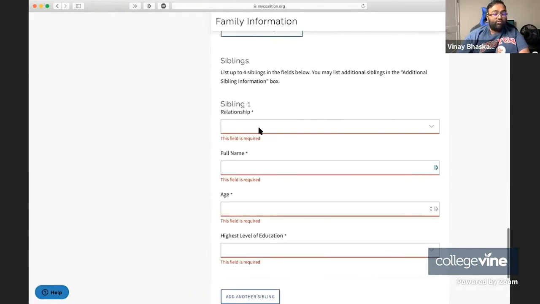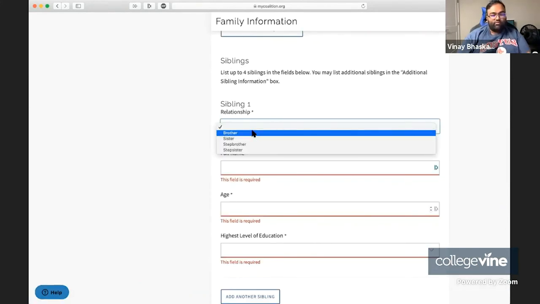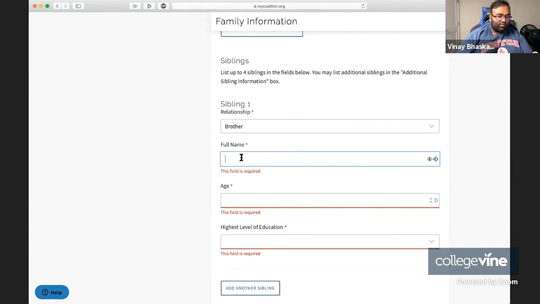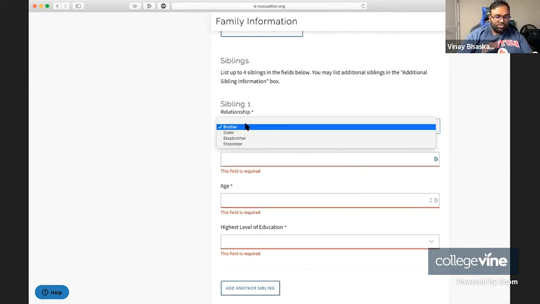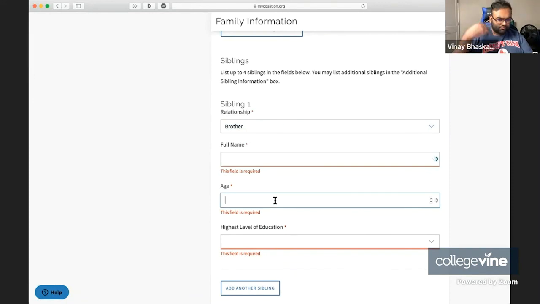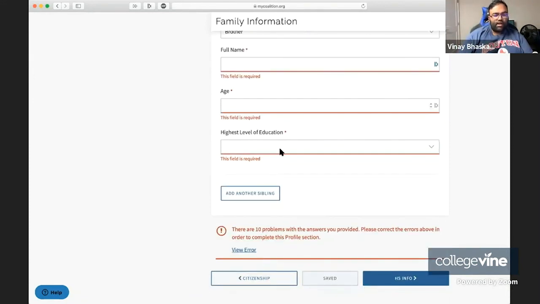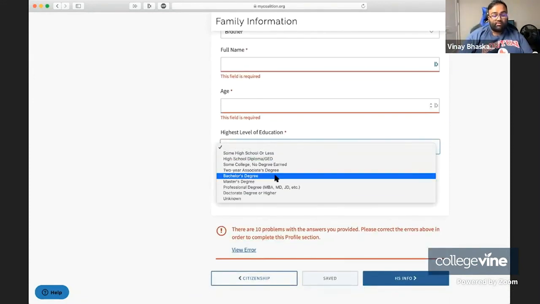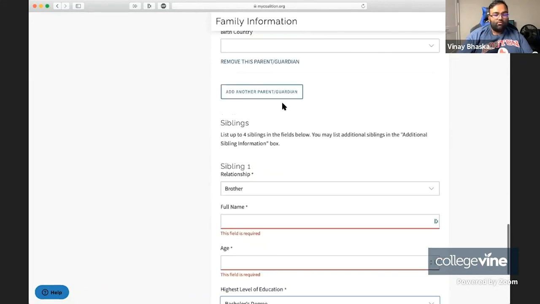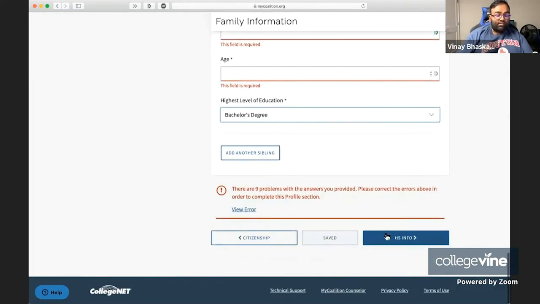And then finally, you have your siblings. You can list up to 4 siblings. Basically just enter your siblings' relationship, their full name, their age, and their highest level of education. Same exact question as on the parent side. So that's your family information.